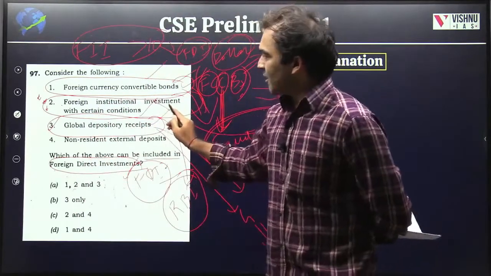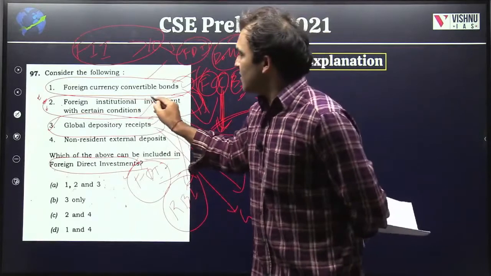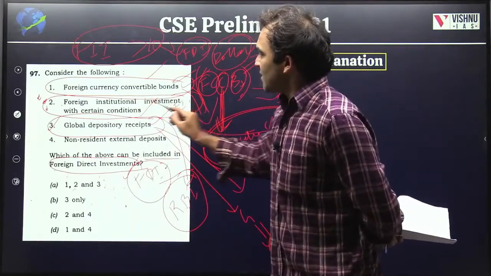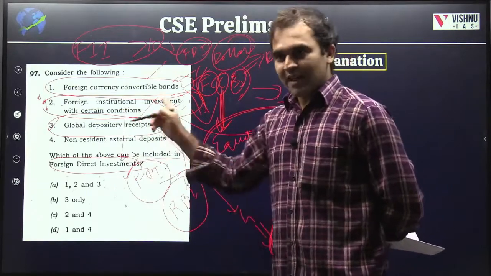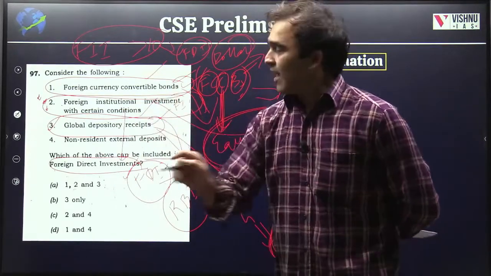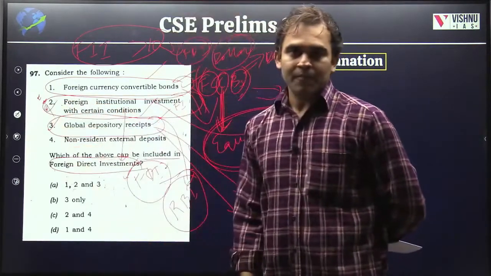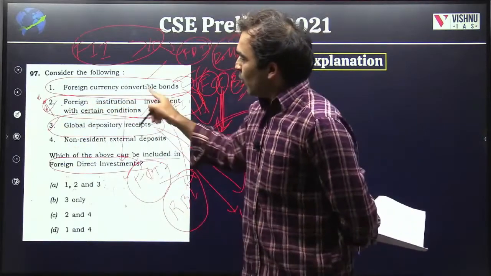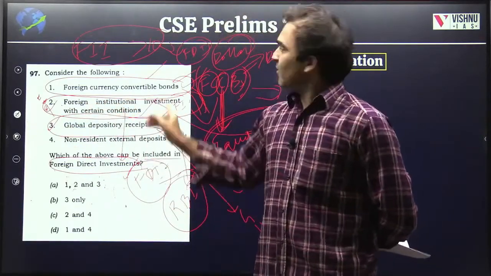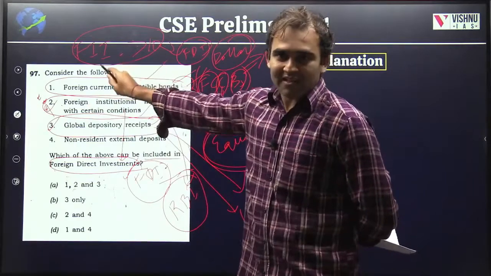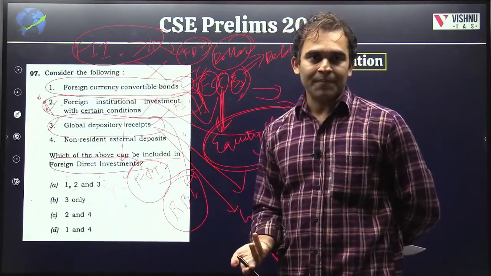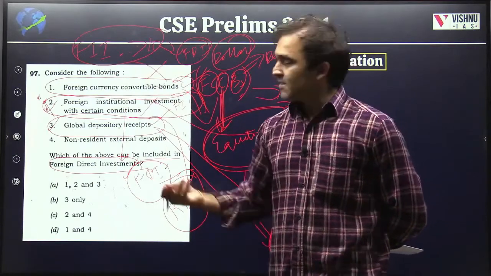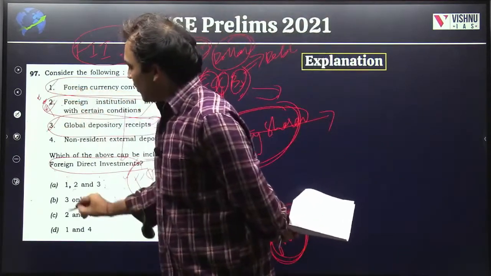So if you go through the face value of that rule, if FII investment is more than 10%, then it is FDI. So what is our option saying here? Foreign institutional investment, FII with certain conditions can become FDI, right? Had it been just FII, we could have excluded this option. But it is saying FII with certain conditions. Isn't this a condition of FII which is making FII into FDI? Hence, 1, 2 and 3 can be your options.